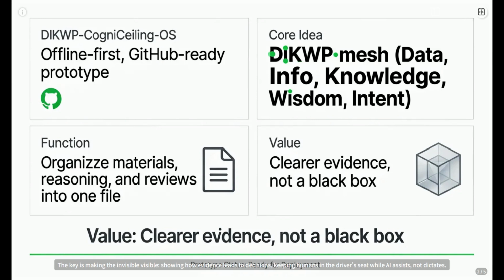The key is making the invisible visible, showing how evidence leads to decisions, keeping humans in the driver's seat while AI assists, not dictates. It's about building a solid foundation for understanding and discussion, right from the start.